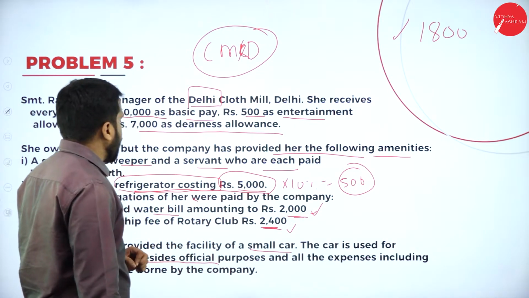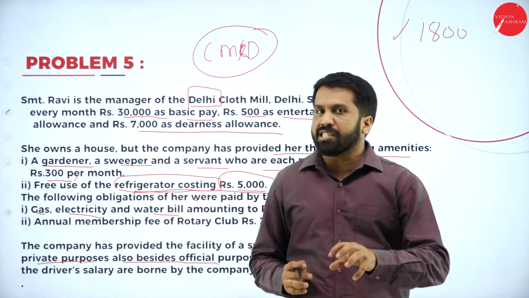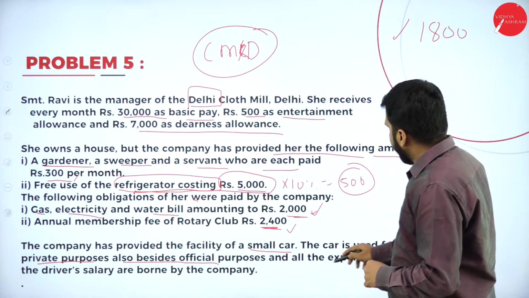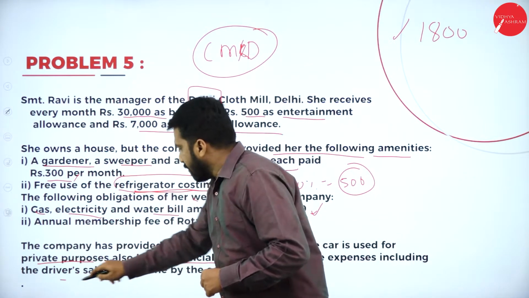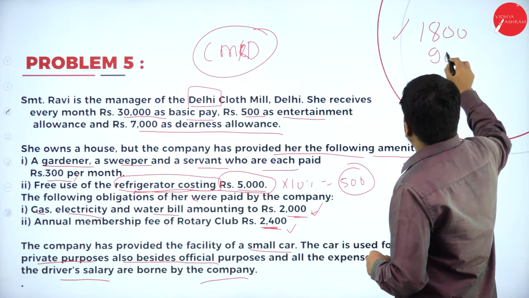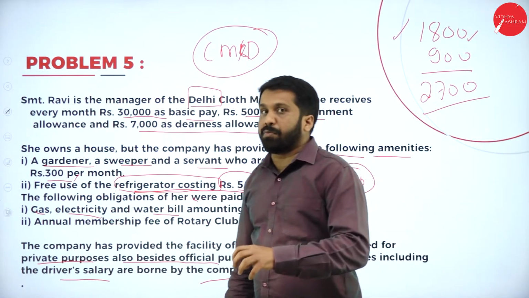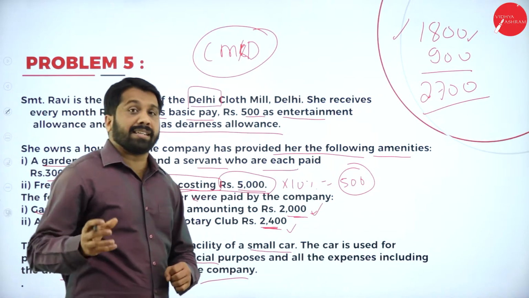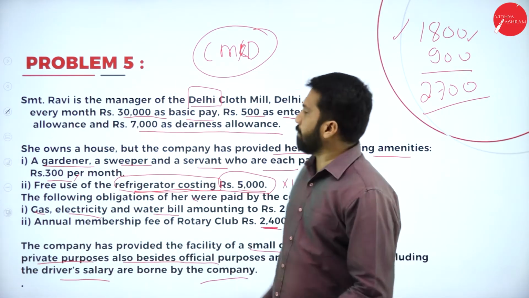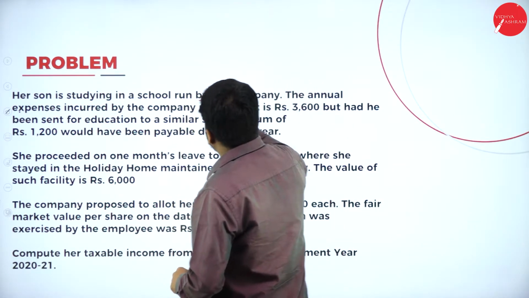Now, along with this, what happened? If it is a big car, remember 2,400. Again, I'll repeat. If it is a small car, 1,800. Big car, 2,400. Now, all the expenses including the driver's salary are borne by the company. Driver means how much? 900. It will be 2,700, car 1,800. If the car is provided along with a driver, how much will you get? 900 additional. Total it will be how much? 2,700.